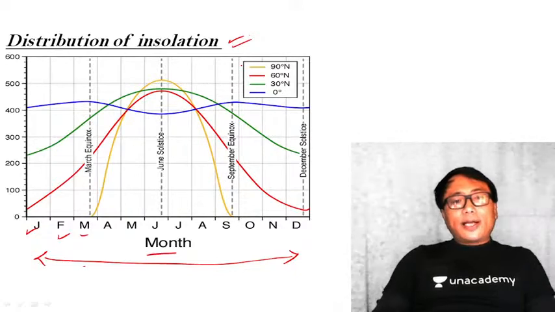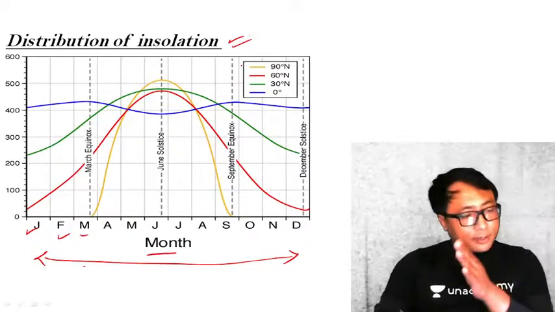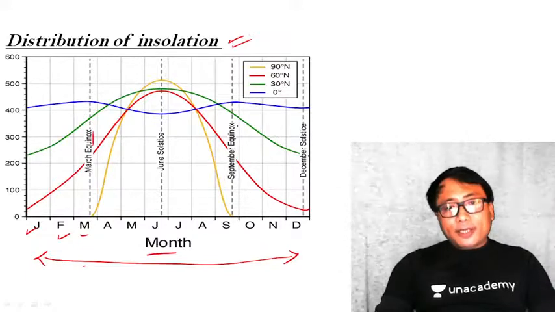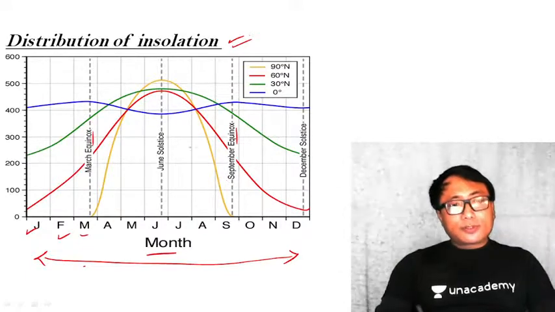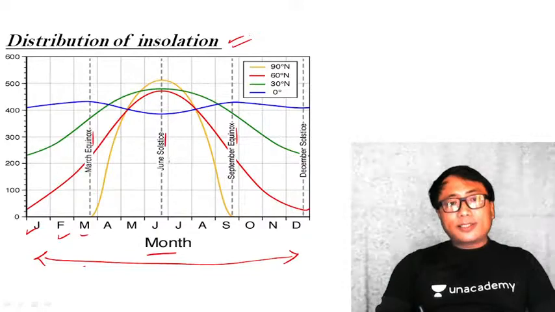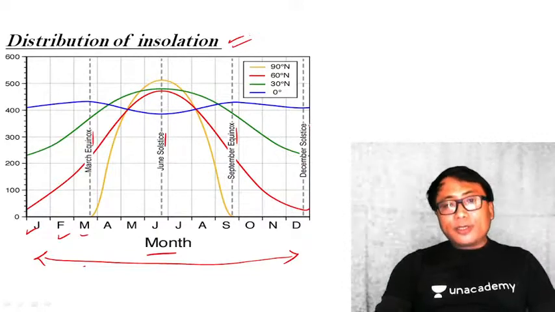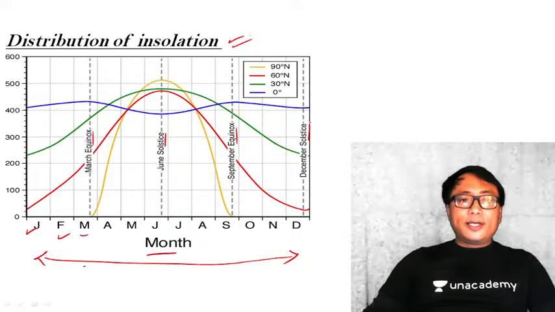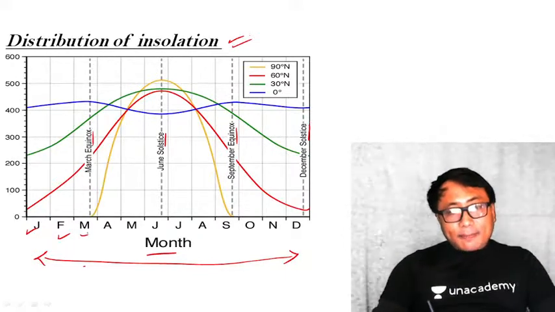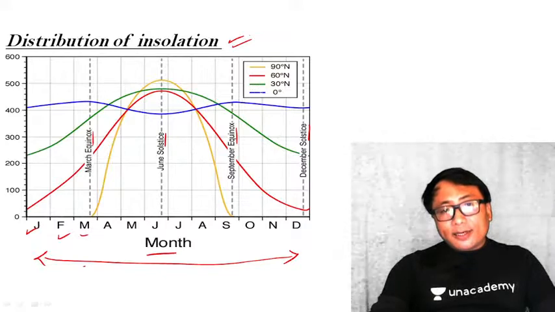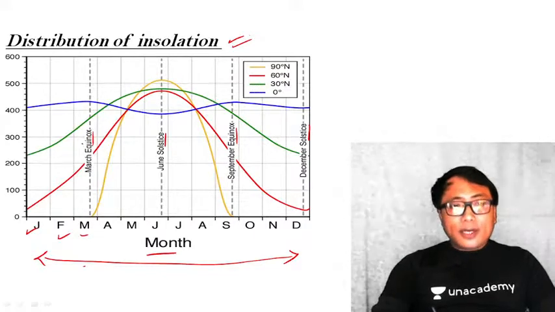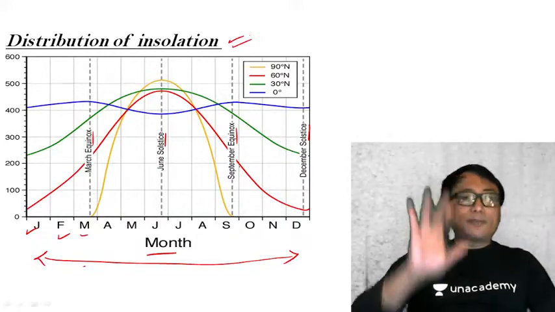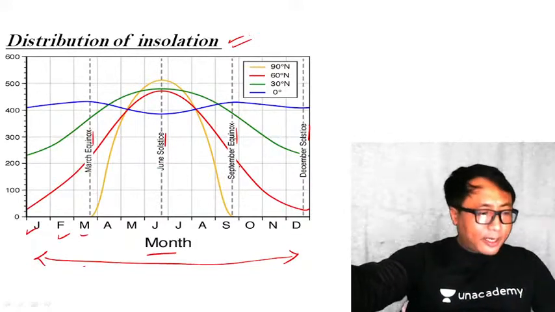Okay, so kindly go through, as I have already shown you what the equinox is: March equinox, September equinox, June solstice, that is the summer solstice, and winter solstice. What is this solstice? We have already seen. So you correlate the months, you correlate different latitudes, you correlate different equinox and solstice, and try to analyze this particular graph. Very, very important. Kindly do so.